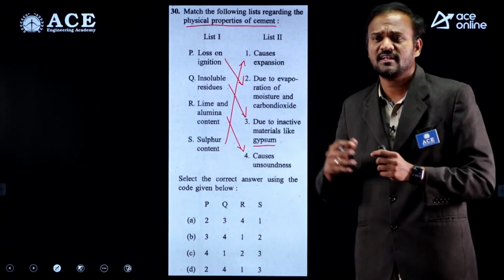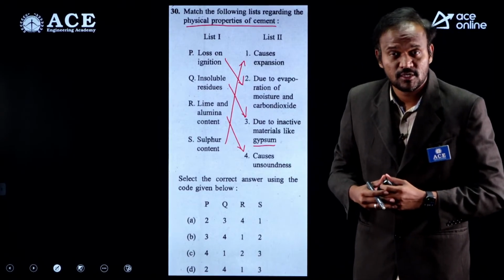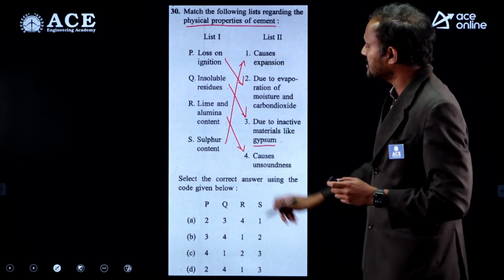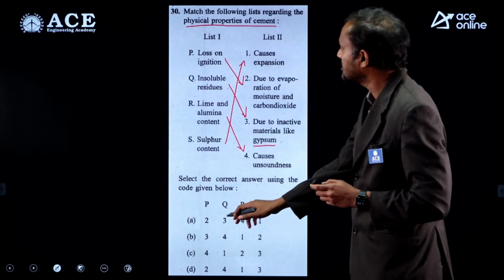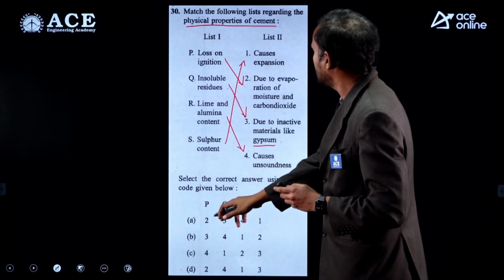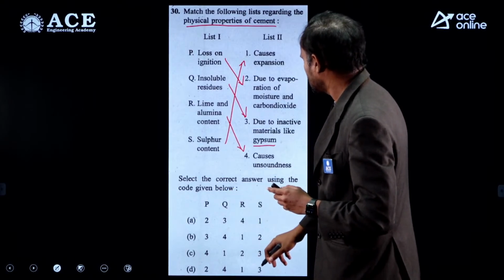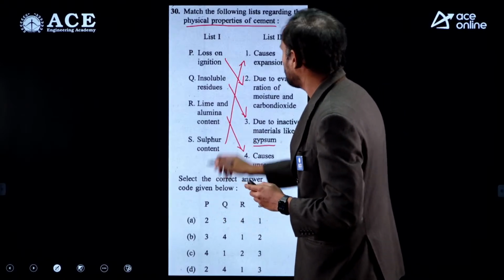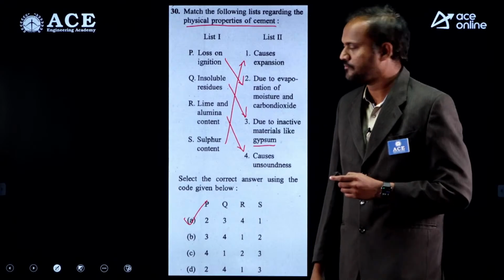What is sulfate attack? There is significant expansion due to the presence of sulfates. So that is sulfate attack, hence S is option 1. So in that case, option A is the right option.